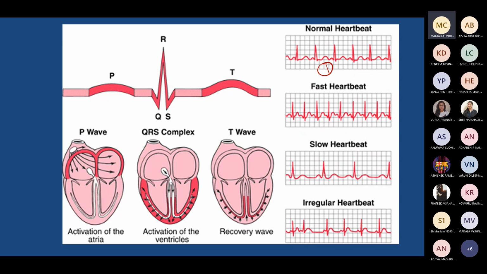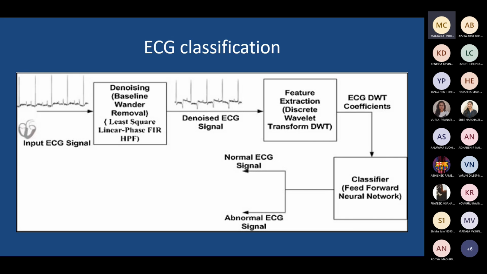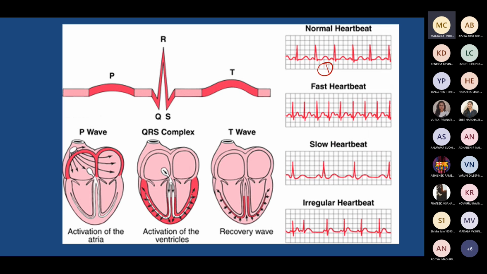So what is that fast heart rate called? Tachycardia. Yeah, there are two case incidents you can name here. One is tachycardia, one is bradycardia, right?